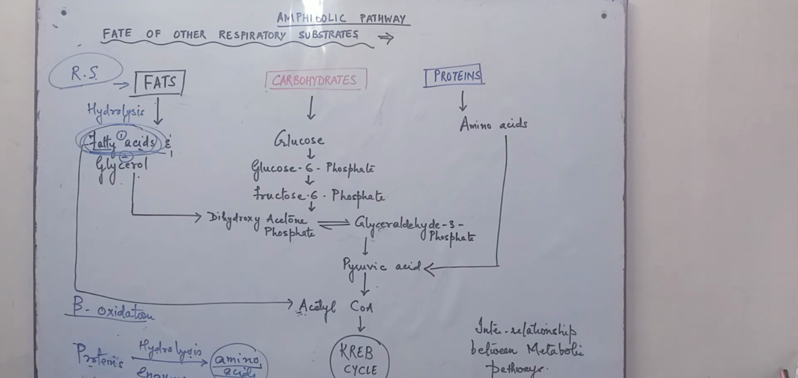This amphibolic nature is important because it shows the interrelationship between the metabolic pathways. All the metabolic pathways, whether catabolism or anabolism, lead to the formation of acetyl coenzyme A, which will enter the Krebs cycle. So the respiratory pathway also explains the interrelationship between metabolic pathways.